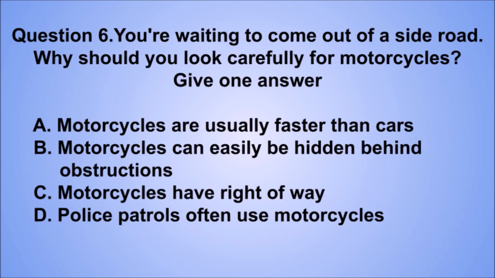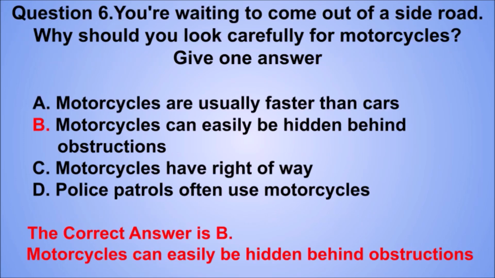Question 6. You're waiting to come out of a side road. Why should you look carefully for motorcycles? Give one answer. A. Motorcycles are usually faster than cars. B. Motorcycles can easily be hidden behind obstructions. C. Motorcycles have right-of-way. D. Police patrols often use motorcycles. The correct answer is B. Motorcycles can easily be hidden behind obstructions.